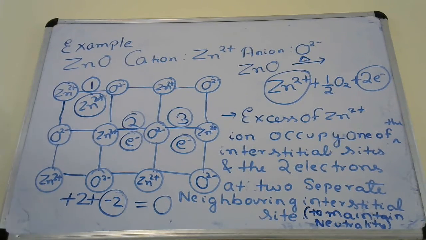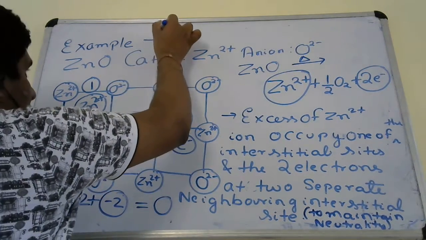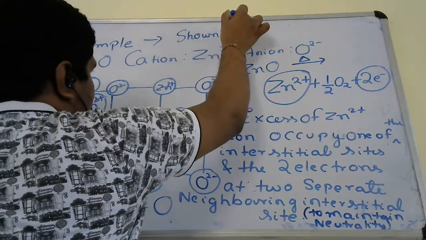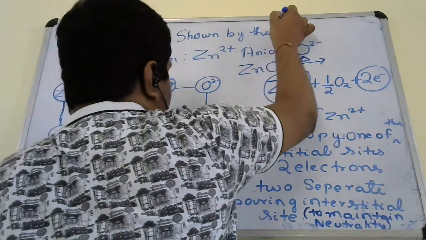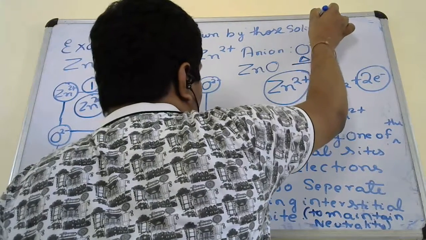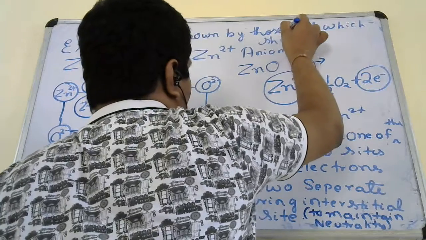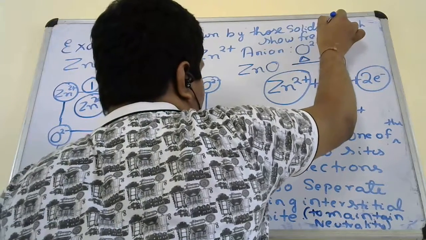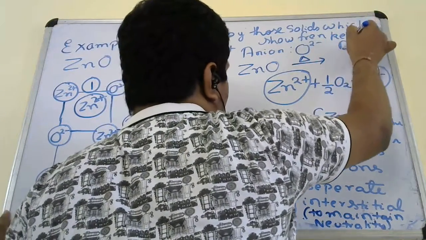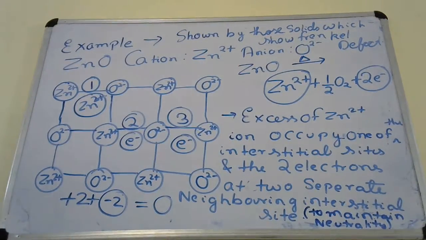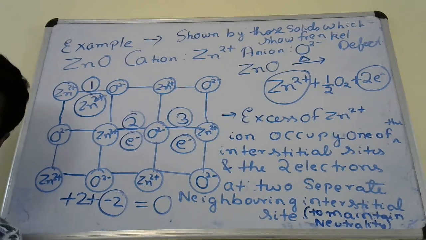Now this type of metal excess defect is shown by those solids which show Frenkel defect. Okay, because this defect is similar to Frenkel defect.